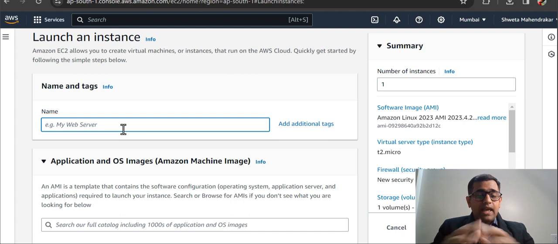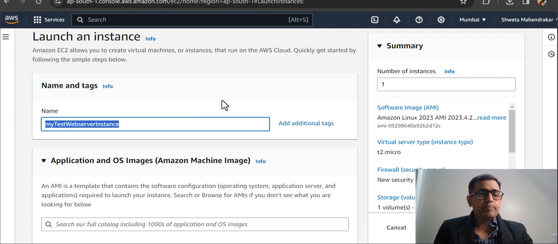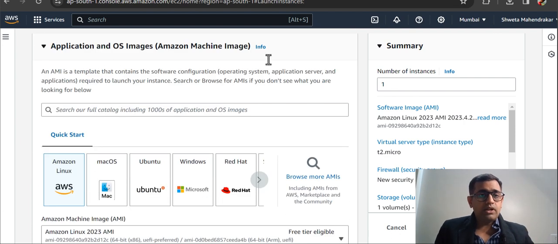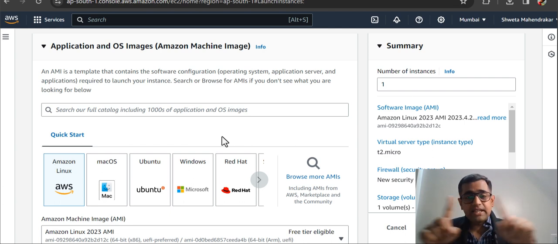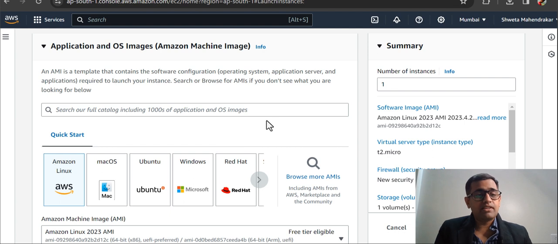We'll give this as my test web server instance. All right, this is the name that I thought I'll give. And then when you scroll down, you have, as I said, everything has been provided in the same single page itself. Previously, as I said, there were different steps, but now they have given everything in the same page.